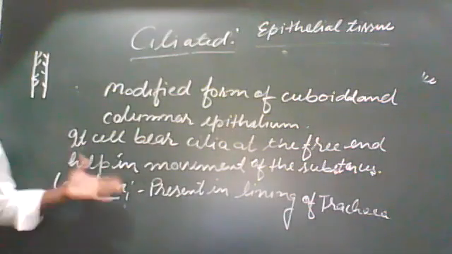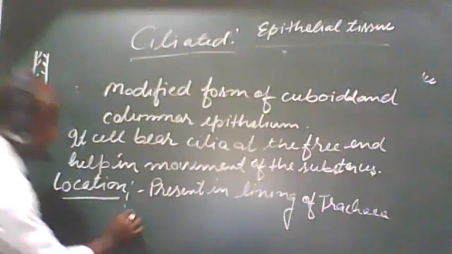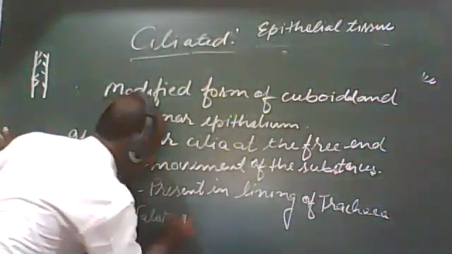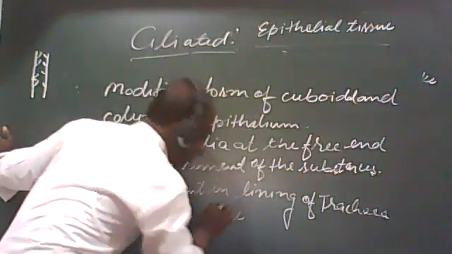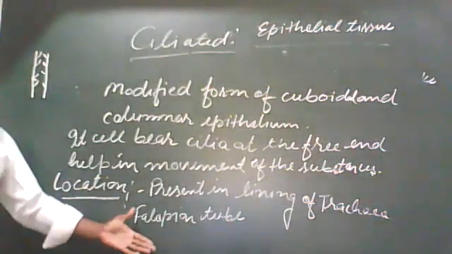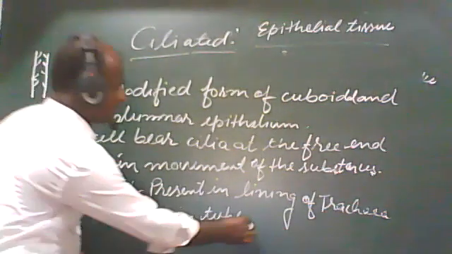It is also present in the fallopian tubes of females.